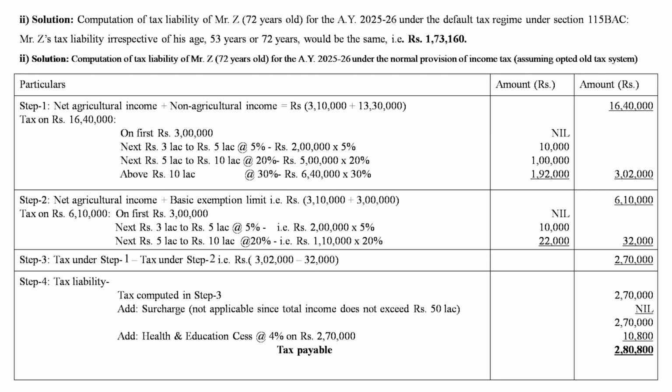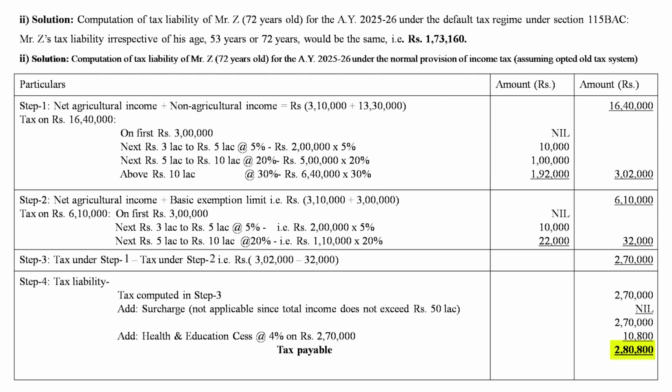1,73,160. And in case of Mr. Z, age 72 years, step 3, tax under step 1 minus tax under step 2, that is 3 lakh 2,000 minus 32,000, that is 2 lakh 70,000, and the tax will be 2 lakh 70,000 plus surcharge nil because not exceeding 50 lakh plus 4% education cess, it comes to 2,80,800.